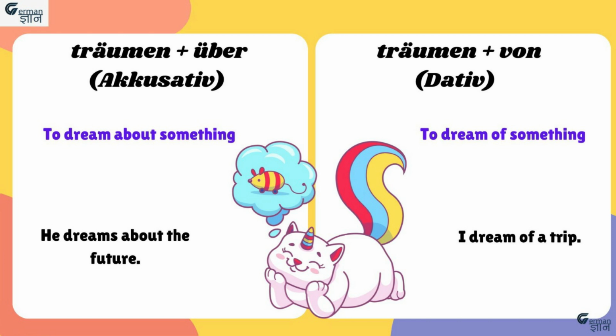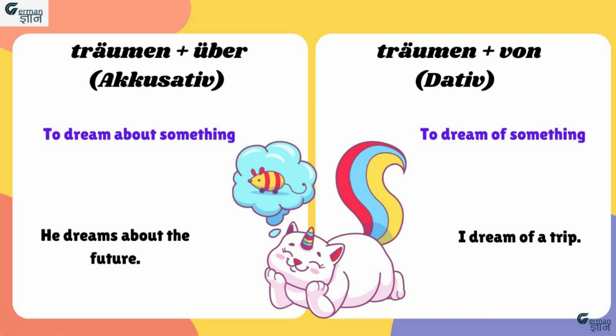Next verb is träumen. Now, träumen über means to dream about something. It means a vision while asleep. In this case, the object will be accusative. For example, er träumt über die Zukunft means he dreams about the future. Means the person is sleeping and he is dreaming about the future.